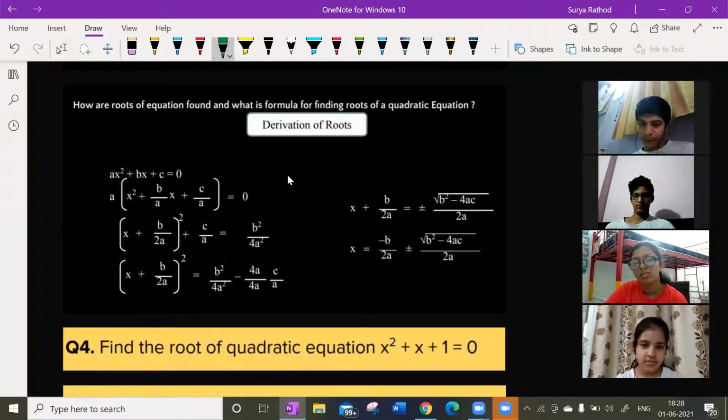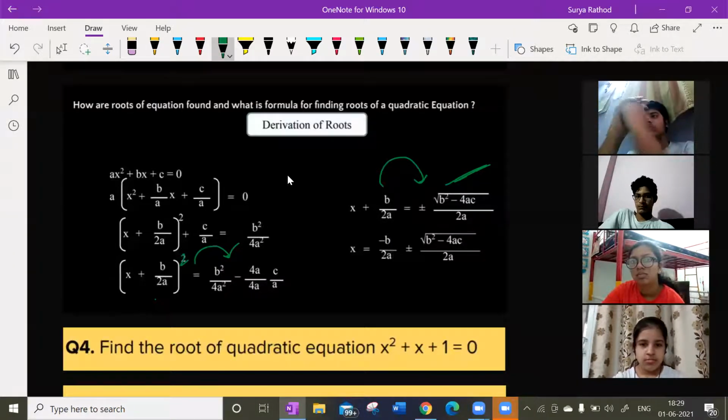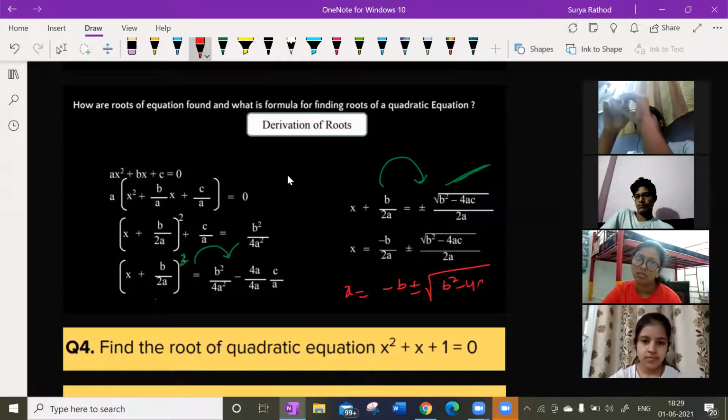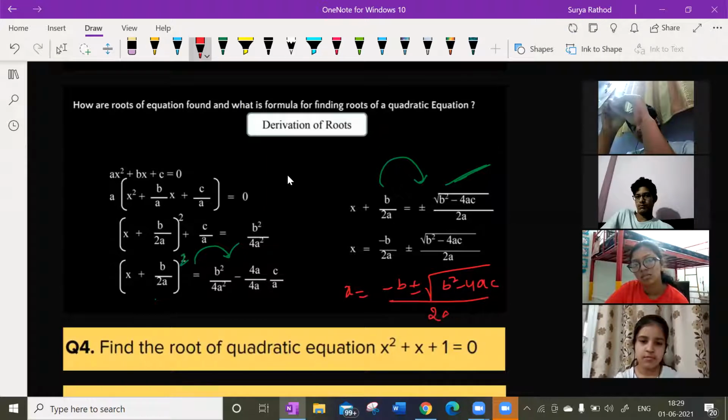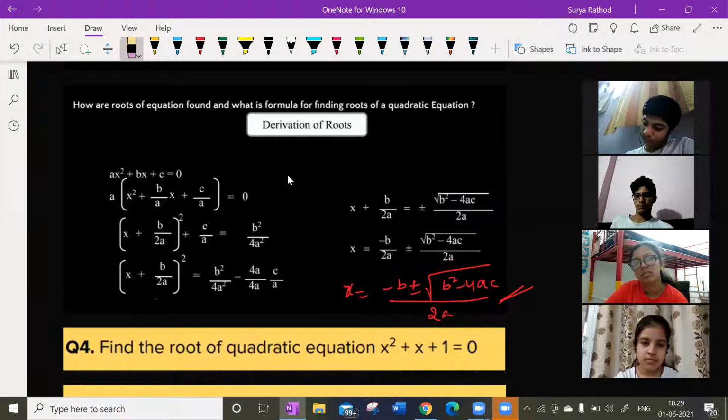Getting my point? So x plus b by 2a, the square will go to this side. It will become square root like this. All right. So x is equal to now what? x is equal to minus b by 2a plus or minus square root of b square minus 4ac by 2a. Combinedly, this can be written as minus b plus or minus square root of b square minus 4ac by 2a. This is basically the proof. So if you want, you can try at home, but proof is not important for your JEE exam. Getting my point, children?